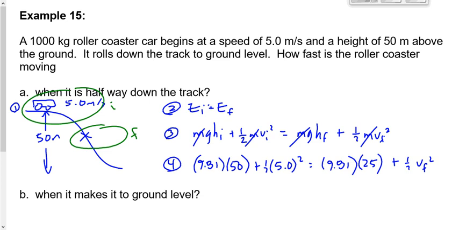Okay, 9.81 times 50 is 490.5. This is 12.5. 25 times 9.81 is 245.25.